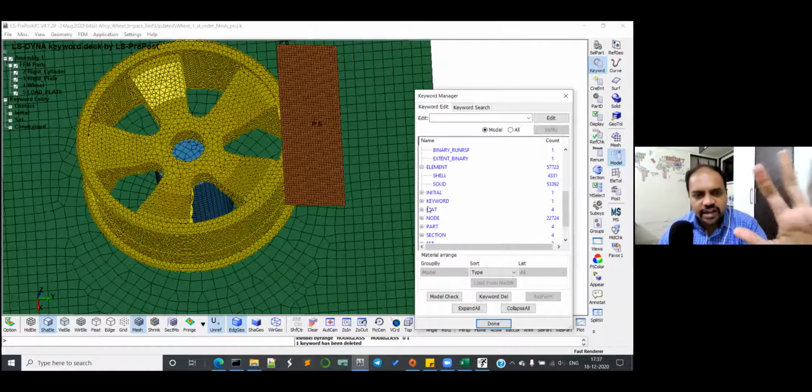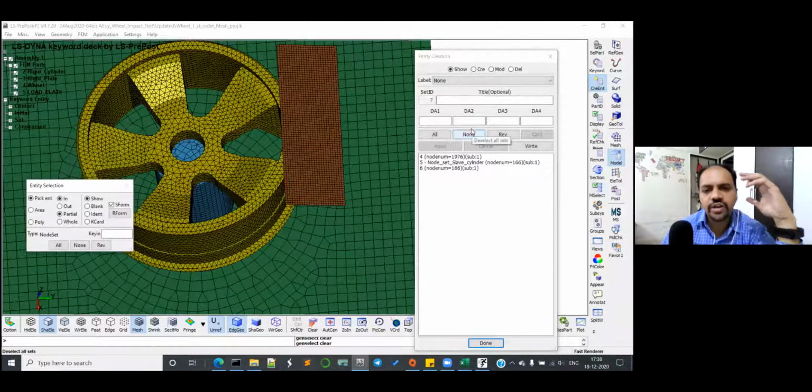Oh, it's disabled. Entity creation. Show. It is disabled. Oh, yeah, it is there. So, which are the nodes? 4. That's the first one. So these are the nodes, right? Okay, so your node set is correct. Don't change anything. This is fine.